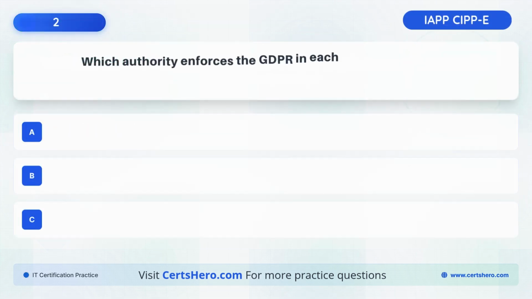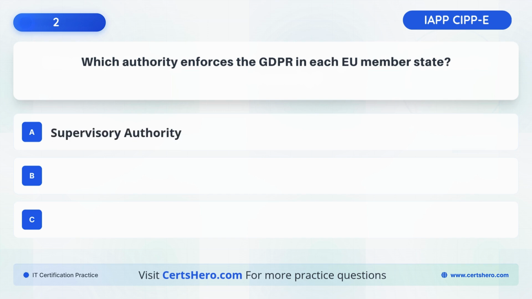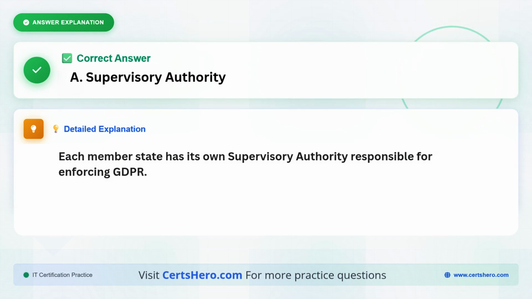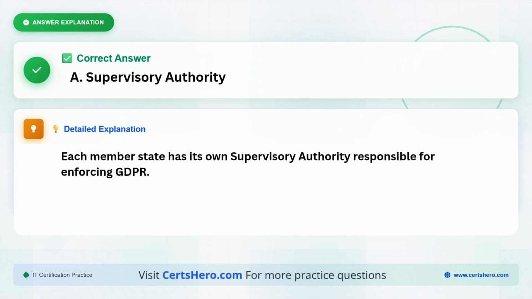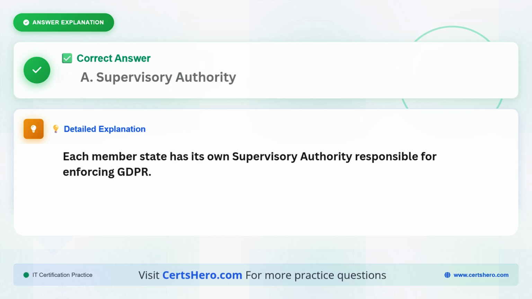EU. Which authority enforces the GDPR in each EU member state? A. Supervisory authority. B. European Commission. C. Council of Europe. The correct answer is A. Supervisory authority, because each member state has its own supervisory authority responsible for enforcing GDPR.